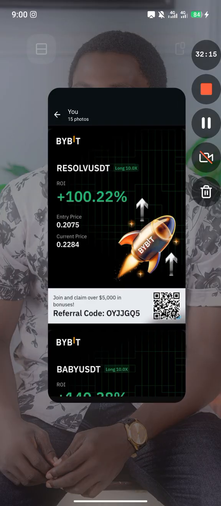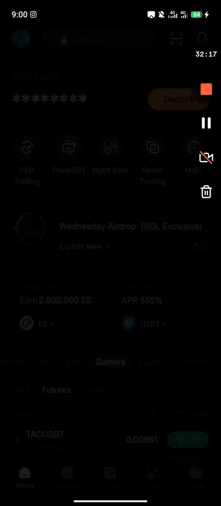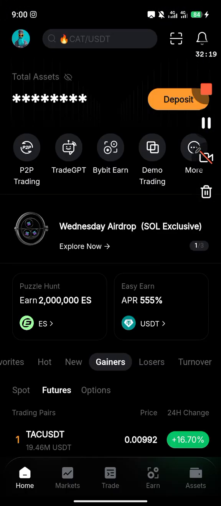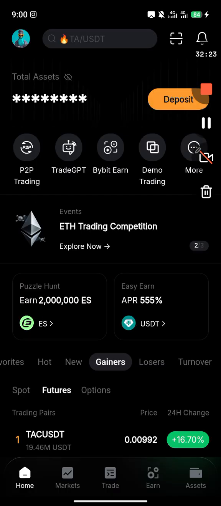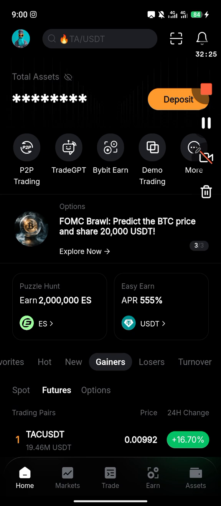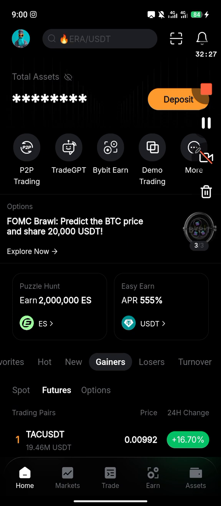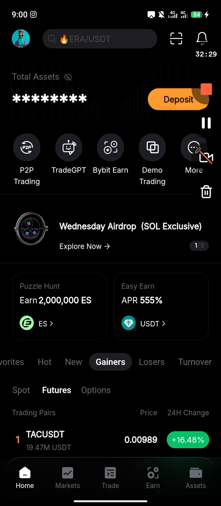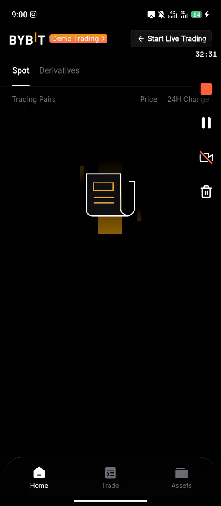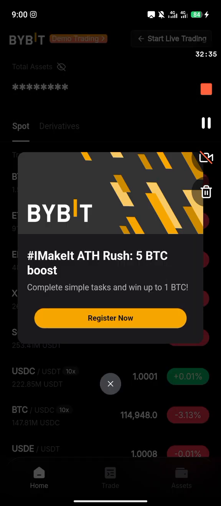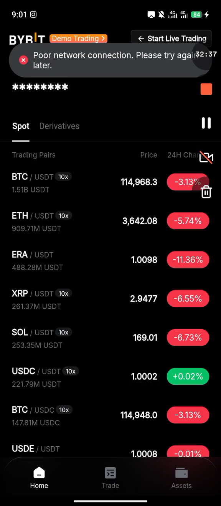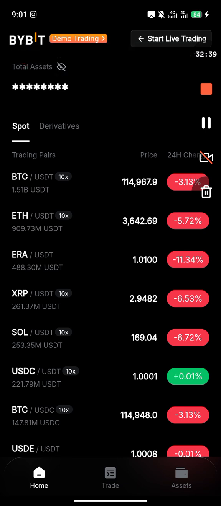So how do you open a demo account? You just come here and click on demo trading. You can see I just switched to demo, now this is demo trading. You just click here and click on demo trading, or you can come to more. Now I'm on my demo. And if you want to take it back to live, you see start live trading.